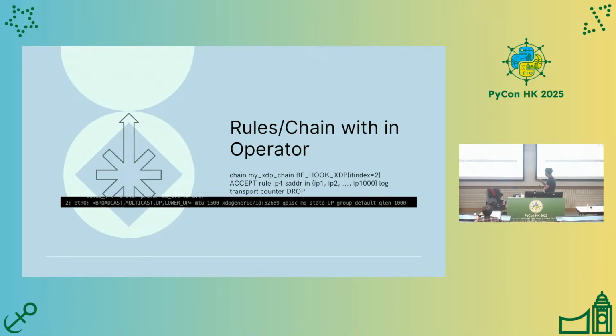But if the request matches the rule, it will block or drop, log the layer 4 of TCP/IP and count the drops. And if you see the ip addr output, you will see that there is xdpgeneric. It means that the XDP bytecode is already attached to the network card at eth0.